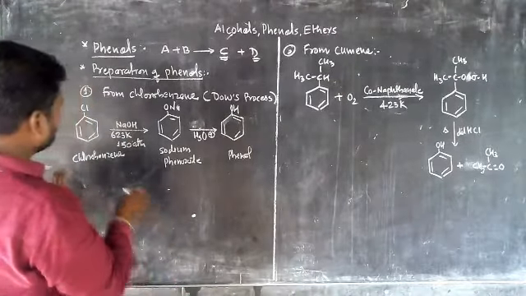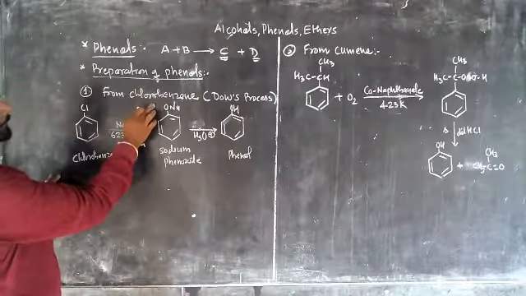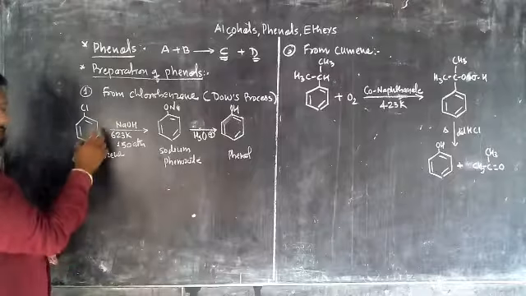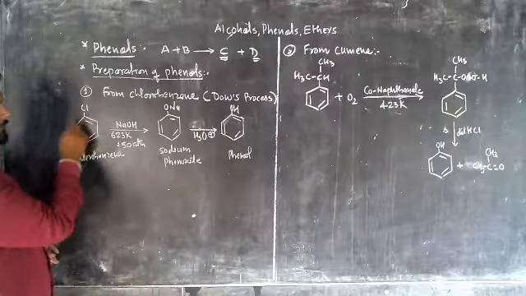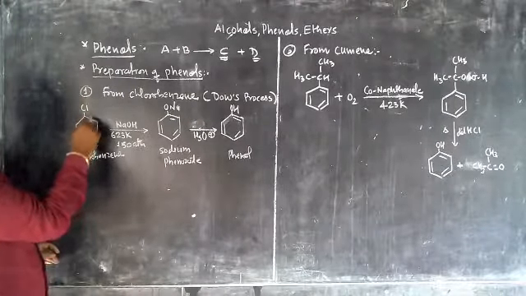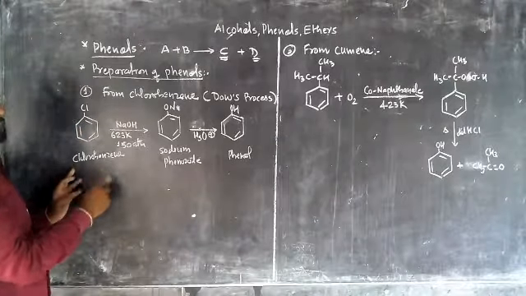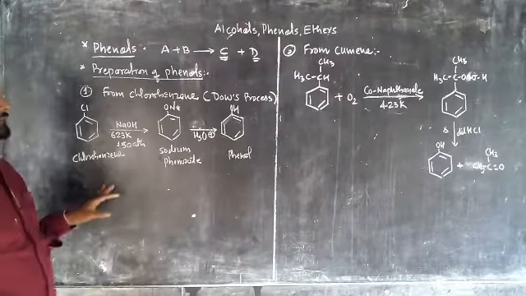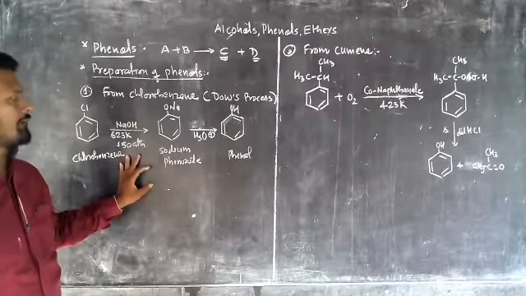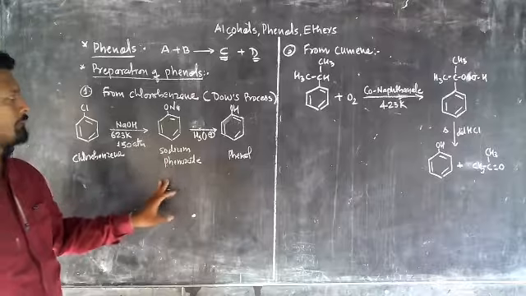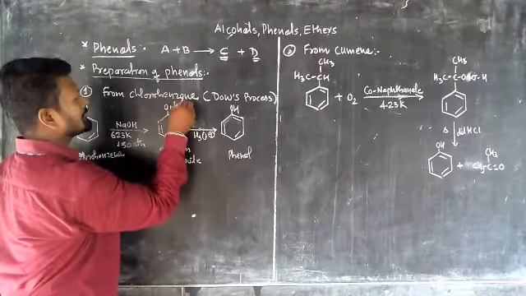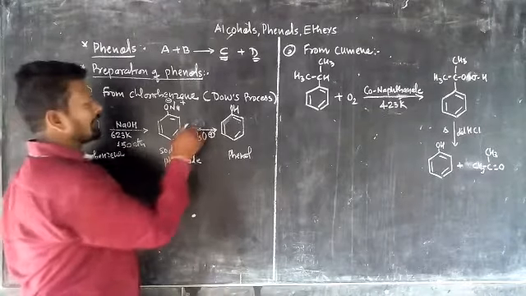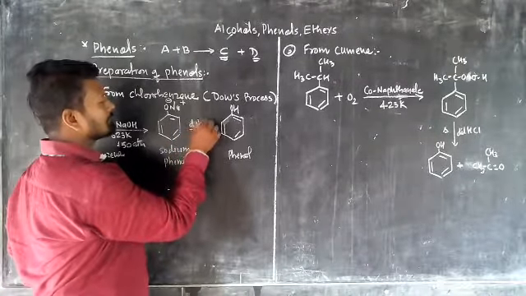Okay. In this case, we prepare the phenols from which method? The chlorobenzene. Listen here. This is the formula for chlorobenzene. There is a benzene and there is an attachment of chlorine. Okay. So it is known as chlorobenzene. It reacts with NaOH at 623 Kelvin temperature and 150 atm pressure. First of all, there is formation of sodium phenoxide. Looking here, this is the positive and this is the negative. Okay. Now it is going to react with dilute HCl.